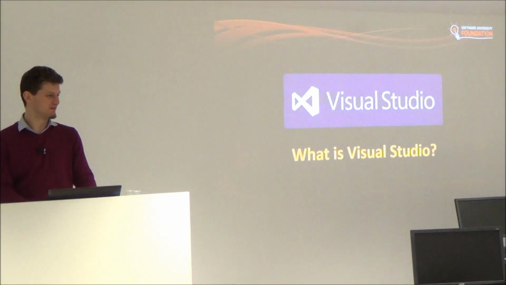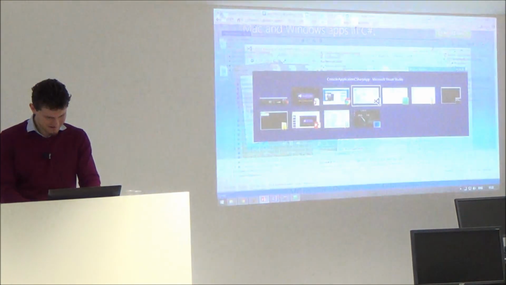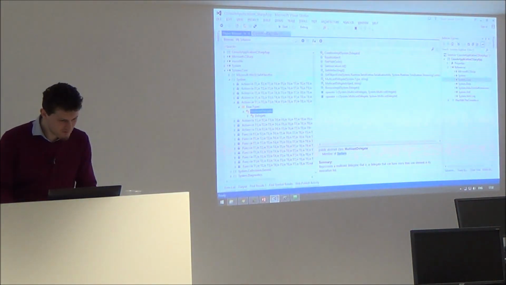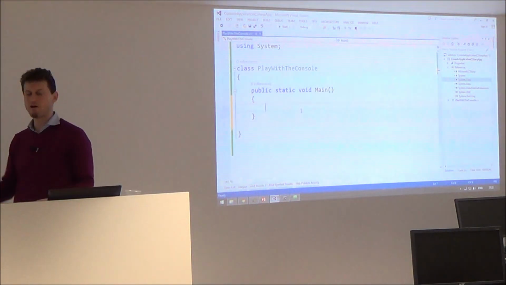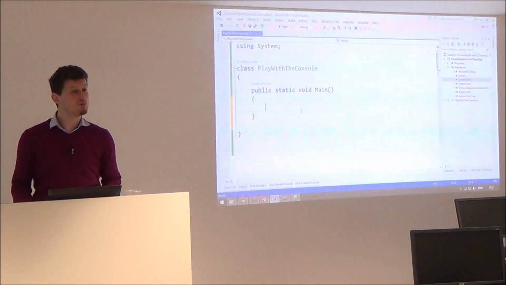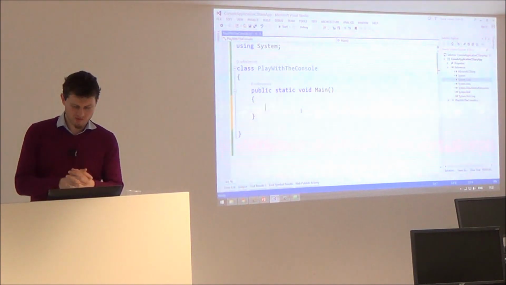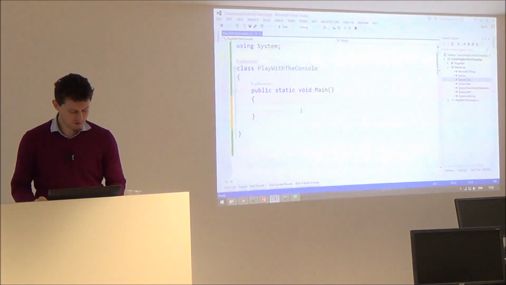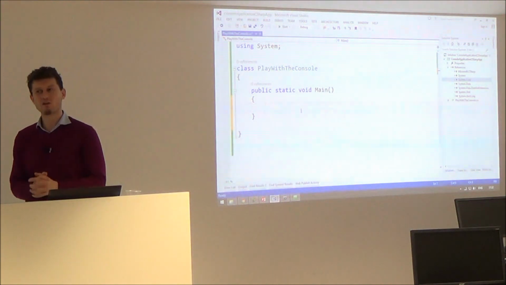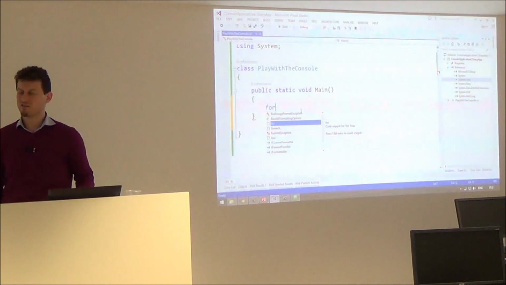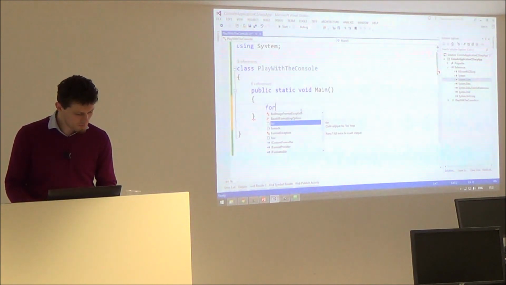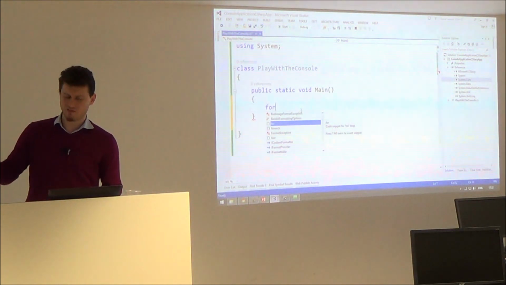What's Visual Studio? Visual Studio is something where you can write code, compile code, run code, but you can also debug code. That's something I forgot to show you. To debug code, first we'll write a for loop, something that we'll teach in the last lecture in this course, but this is a way to repeat something.